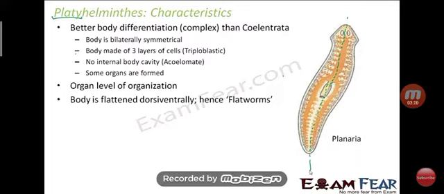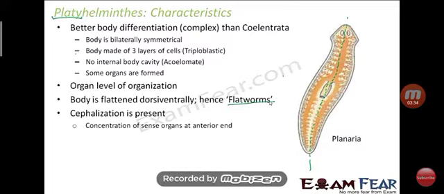The body is flattened dorsoventrically, hence flatworm. These organisms are also called flatworms because their bodies are flat. The bodies of these organisms look flat dorsoventrically, means from back to front.